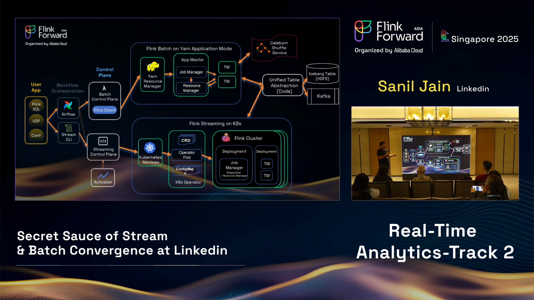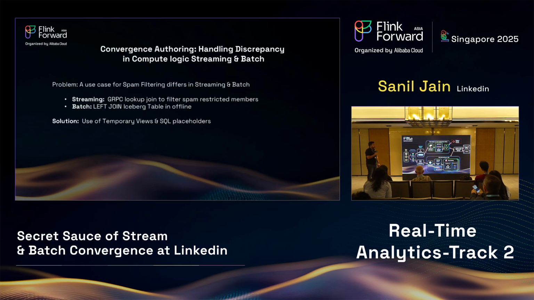And with our effort on building Kubernetes support for Flink batch, we will unify our resource management layer as well as a lot of the observability stack over the next few quarters. So that's our architecture. Now, is that enough? Is this unified table abstraction, unified engine, and compute API enough for users to really converge streaming and batch applications?